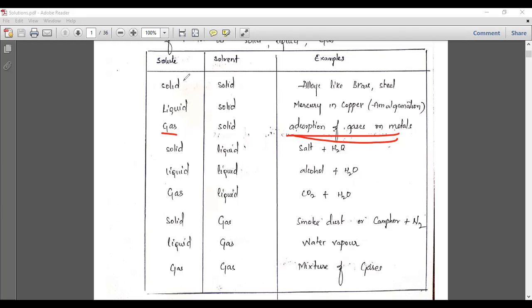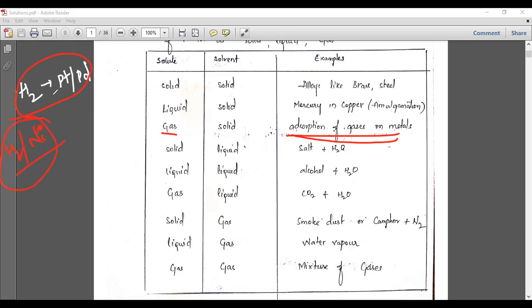This adsorption of gases is very important because hydrogen gas can easily be deposited on platinum or palladium. We use it as a reducing agent like this. This H2 may also be deposited on nickel.